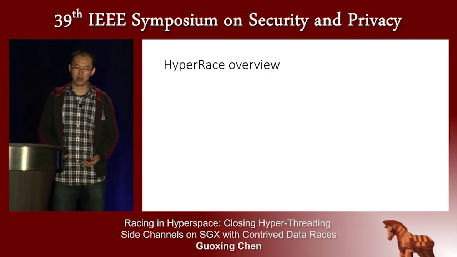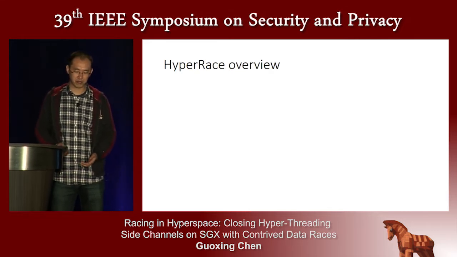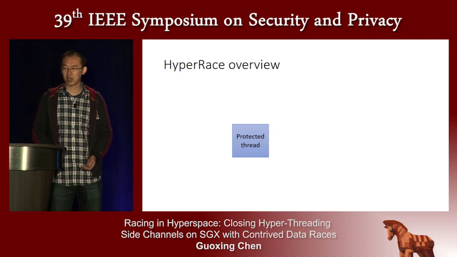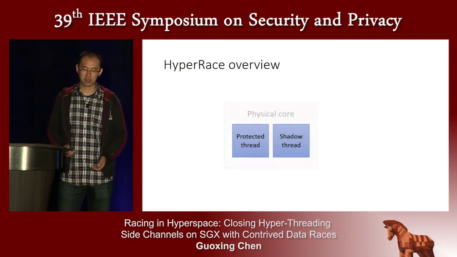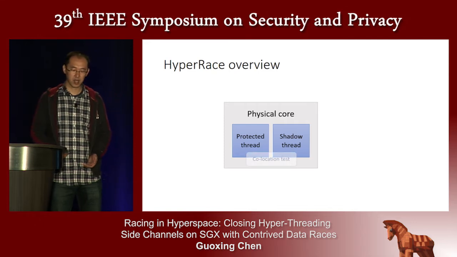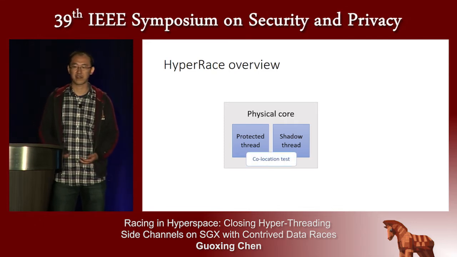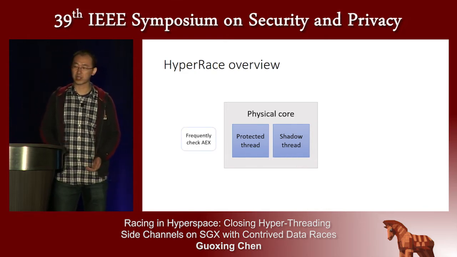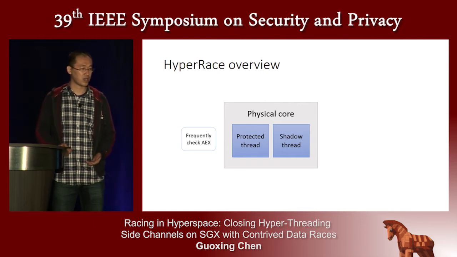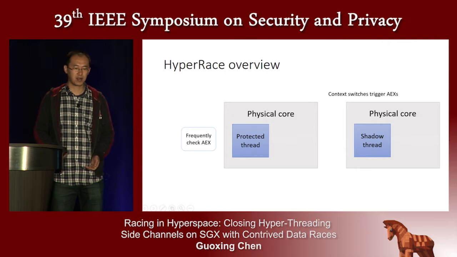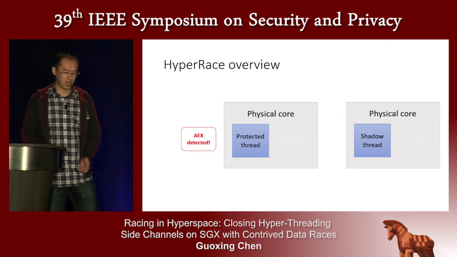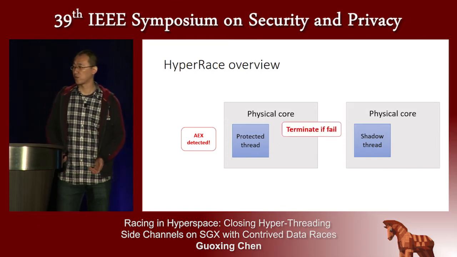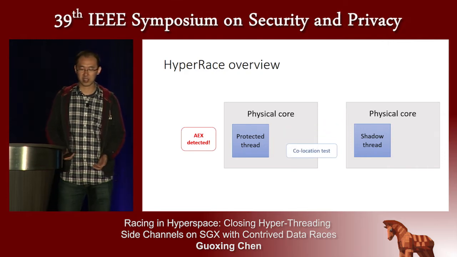Here's the overview of our scheme. For each enclave thread to be protected, called the protected thread, we create an auxiliary enclave thread called the shadow thread, and ask the OS to schedule them on the same physical core. A collocation test will be performed in the beginning to verify this scheduling arrangement, and the protected thread will then frequently check for AEX, because whenever an enclave thread is switched out, an AEX will occur. Whenever an AEX is detected, the collocation test needs to be run again, and if the test fails, the program will terminate. The key point here is the collocation test.